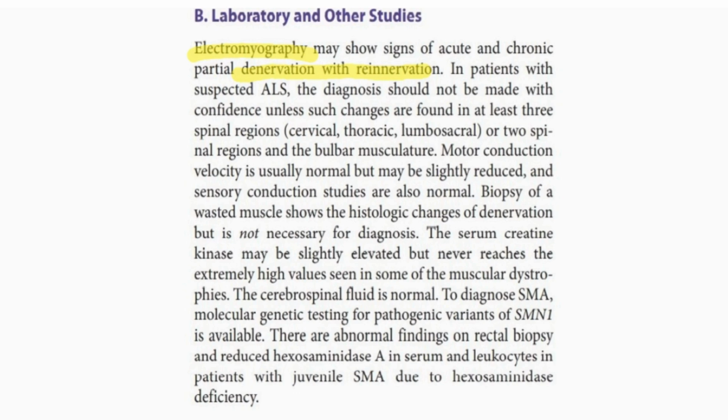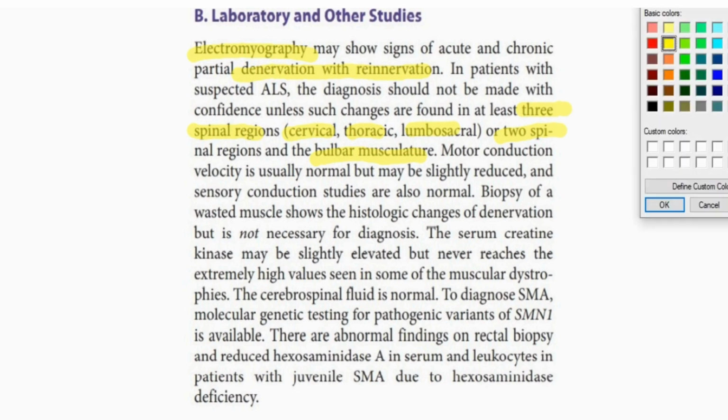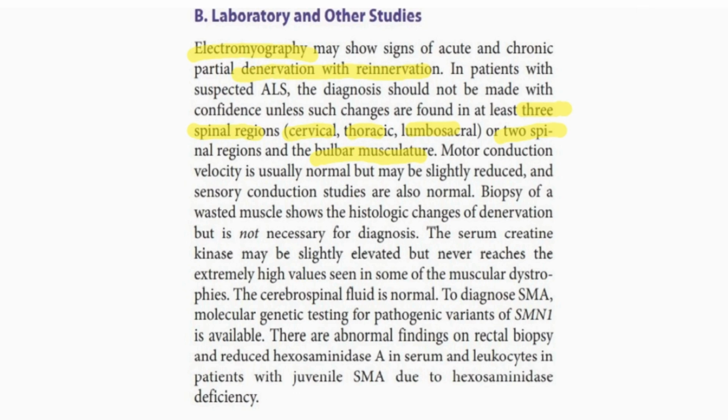In a patient with suspected ALS, diagnosis should not be made with confidence unless such changes are found in at least 3 spinal segments, that are cervical, thoracic and lumbosacral, or 2 spinal regions and the bulbar musculature. We also perform nerve conduction studies, but they are usually normal. The motor conduction study may be slightly reduced, and the sensory nerve conduction studies are normal.